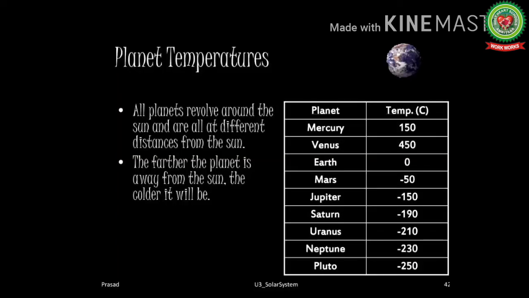Next we have temperature. All the planets revolve around the Sun at a different distance from the Sun. The farther the planet is, the colder it will be. If you can see this chart, the planets which are very near to the Sun have extremely high temperature of about 150 to 450 degrees Celsius, and those which are farthest have extremely cold temperature. But Earth is at an optimum distance from the Sun, so it is neither too hot nor too cold.